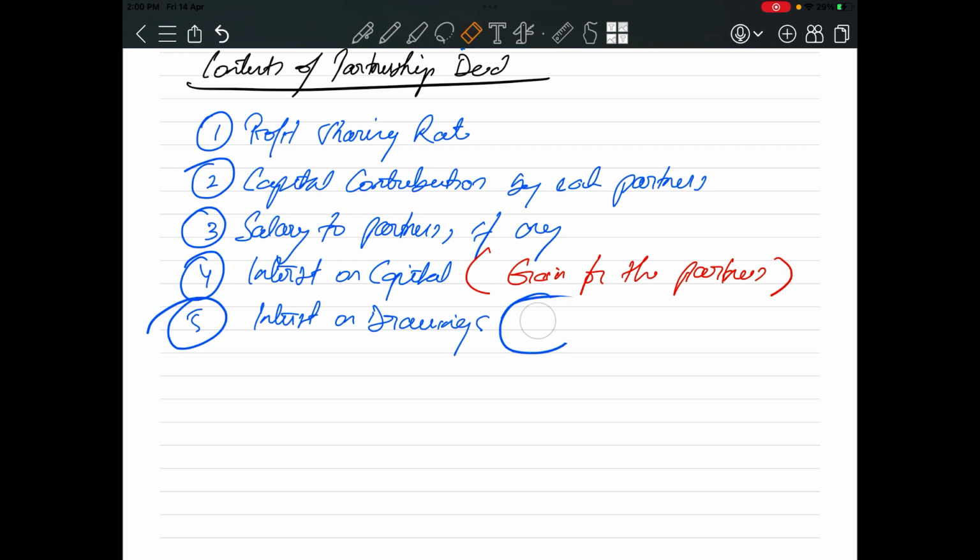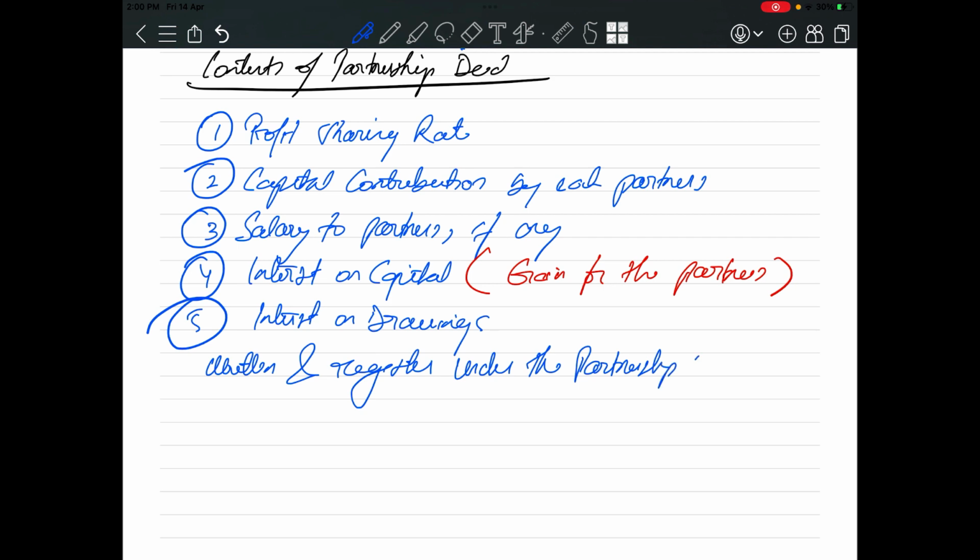Now the next point we will discuss is, see, this is the contents of the profit and loss account. Now this partnership deed will be what? It will be in written form and we have to register it under the Partnership Act 1932.